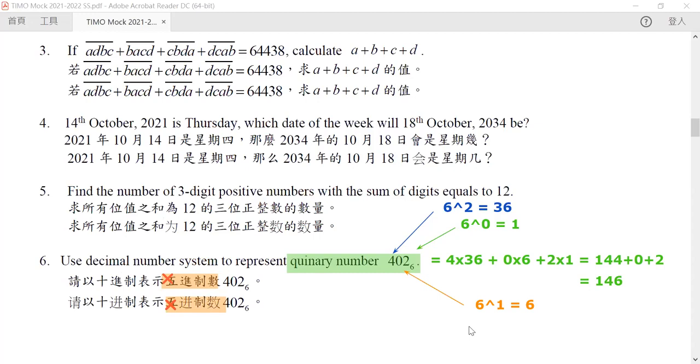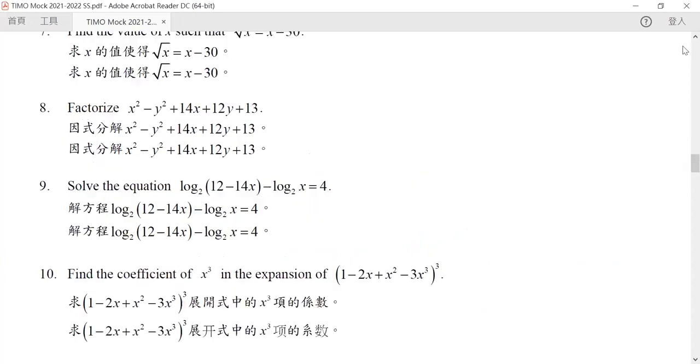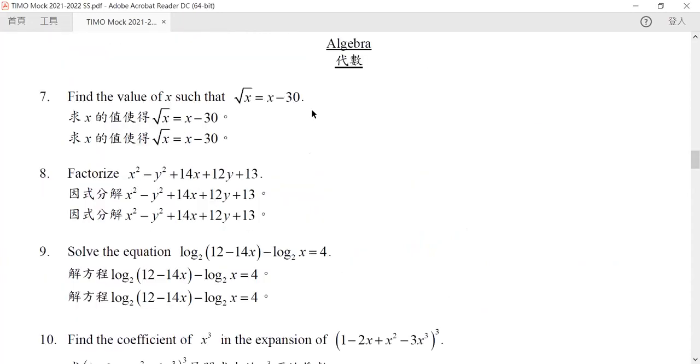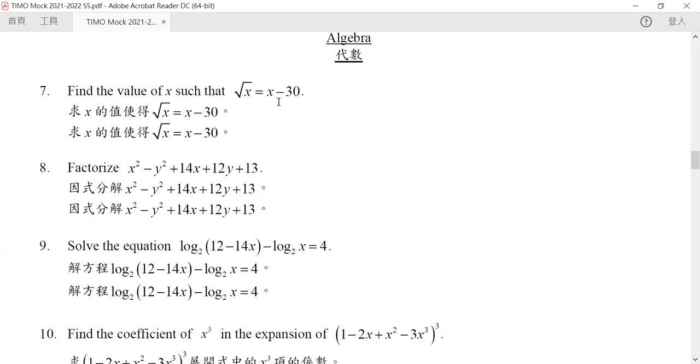Okay, so let us go to our next topic, which is arithmetic. Okay, let's go to the next topic. Find the value of x such that the root of x is equal to x minus 30. Although this question looks different, this is an algebra problem.